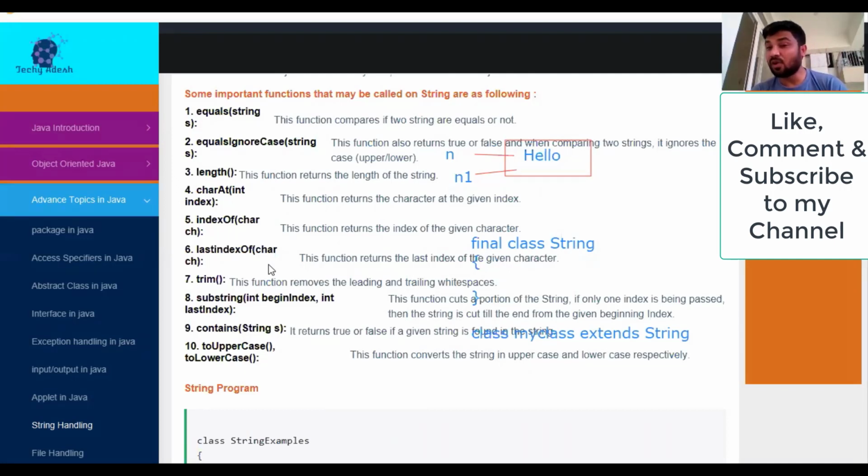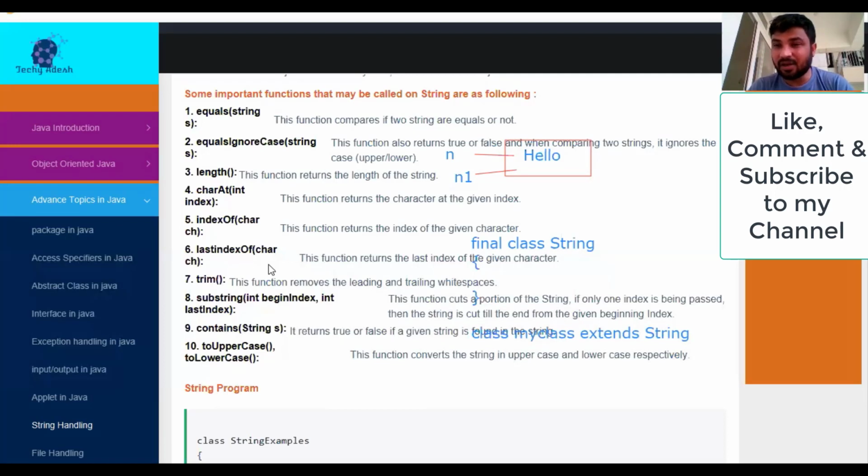name.charAt, and instead of the index I can put 2, 3 or any other index. No negative index is there, right? Index starts from 0 and goes up to length minus 1, because length is not the index, length is beyond the last index. Suppose a string has 5 characters, it means the maximum index is 4. The characters are stored from 0 to 4: 0, 1, 2, 3, 4, right?